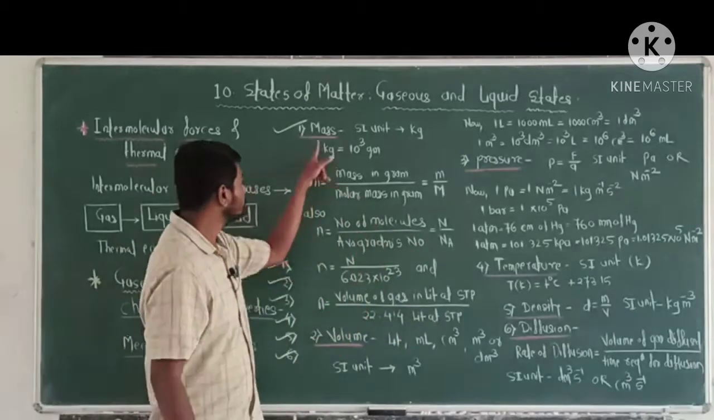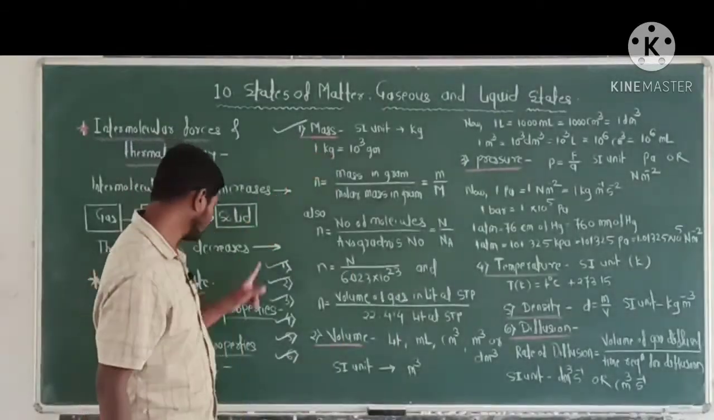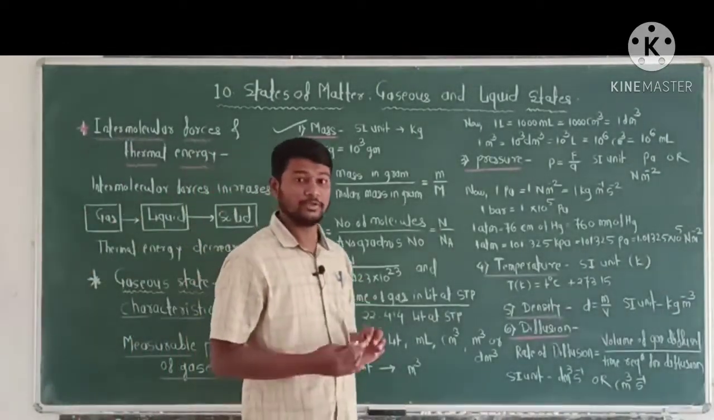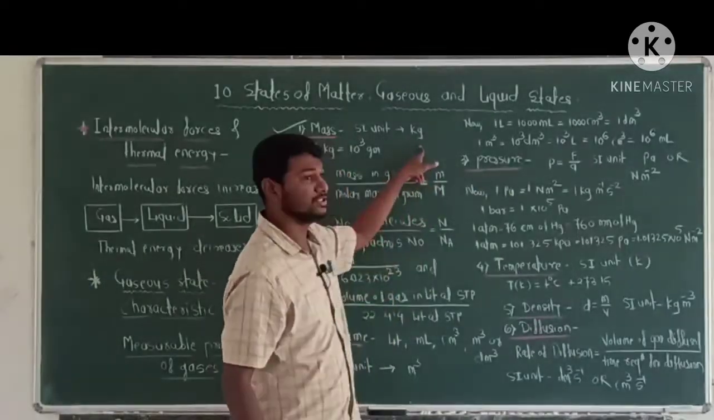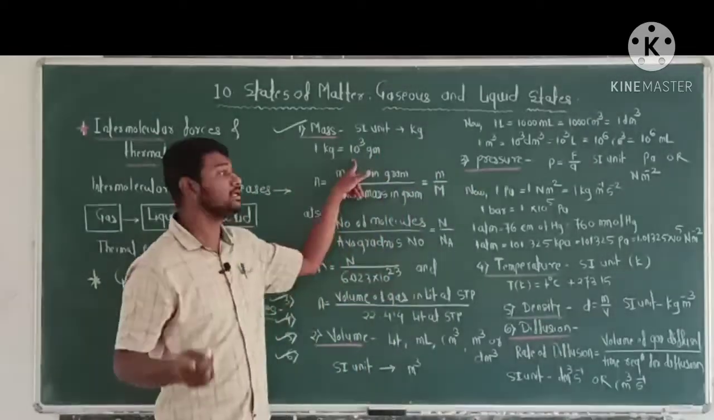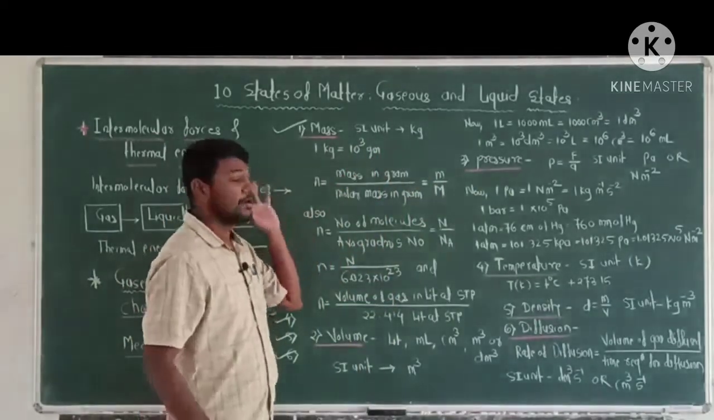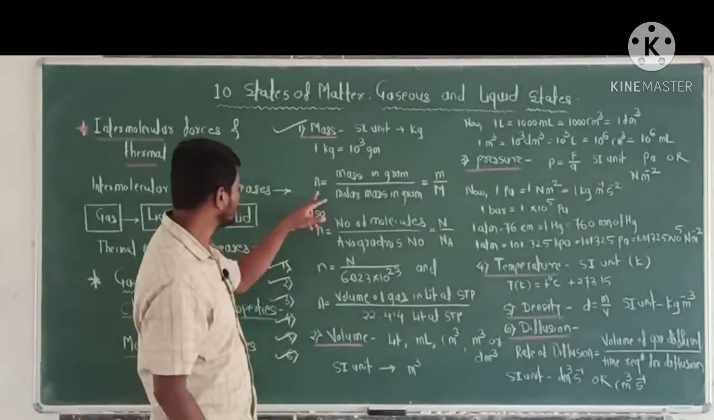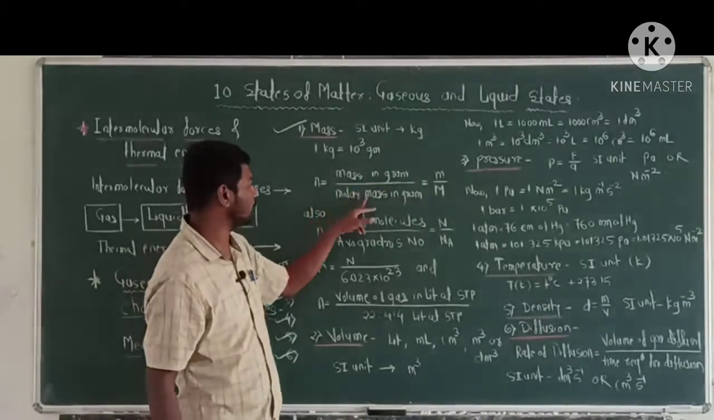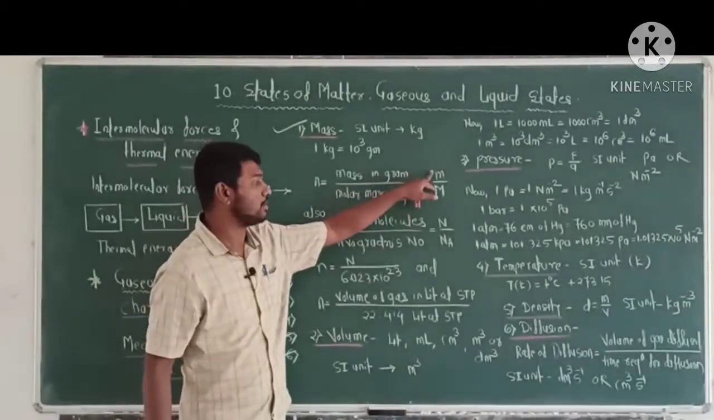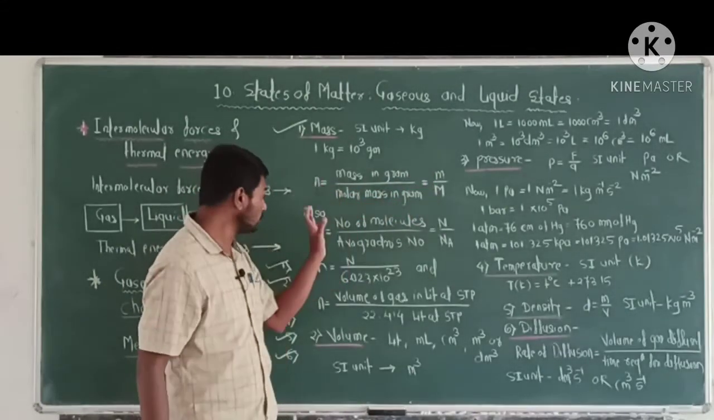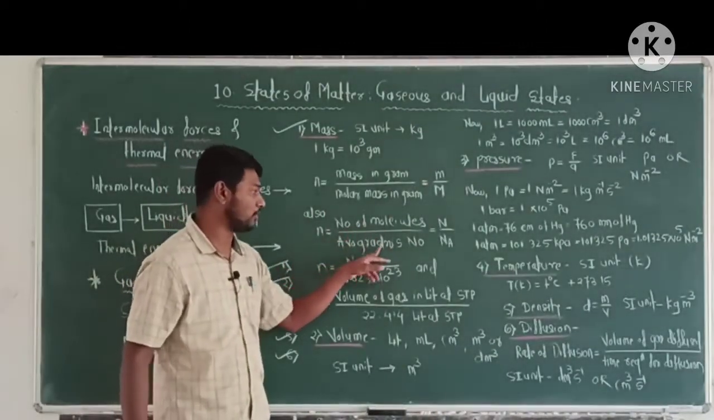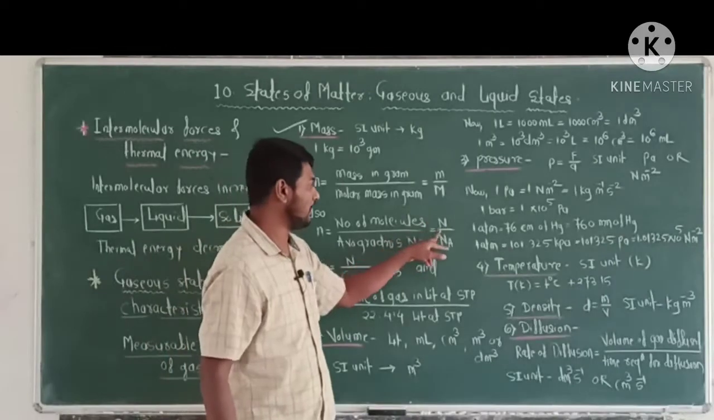So, mass, a measurable property of gases. The SI unit of mass of a gas is kg. 1 kg is equal to 10 raised to 3 gram. The mass of a gas is related to the number of moles, given by the equation n is equal to mass in gram divided by molar mass in gram, that is small m divided by capital M. Also n is equal to the number of molecules divided by Avogadro's number, that is N upon Na.